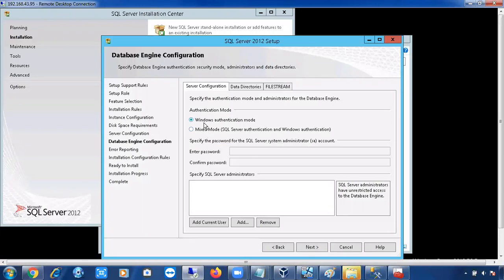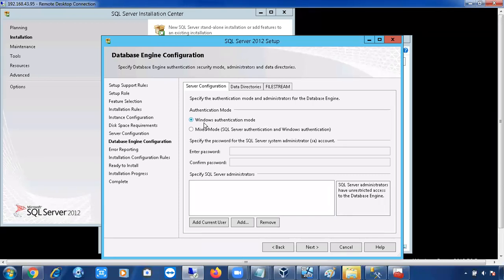Can we change authentication after installation? And one more question, can we change collation settings after installation? Can anyone tell me? No, you cannot change. You cannot change collation settings.